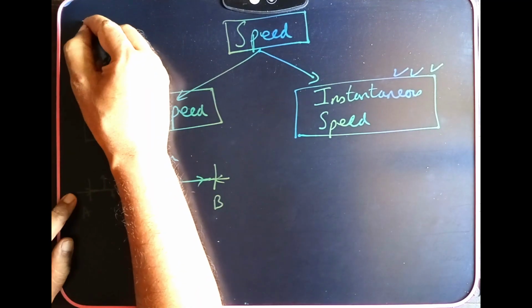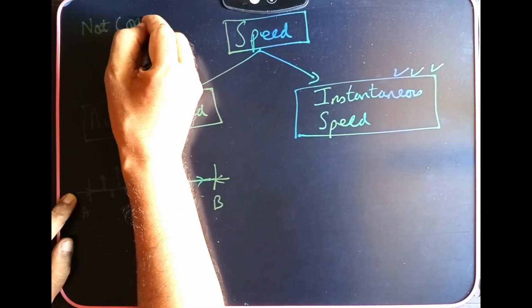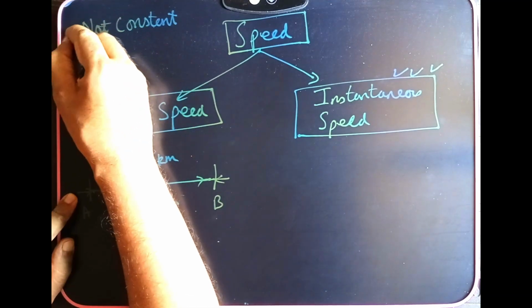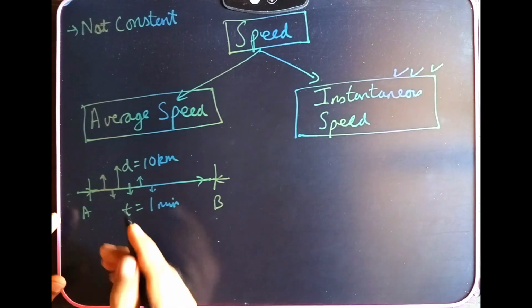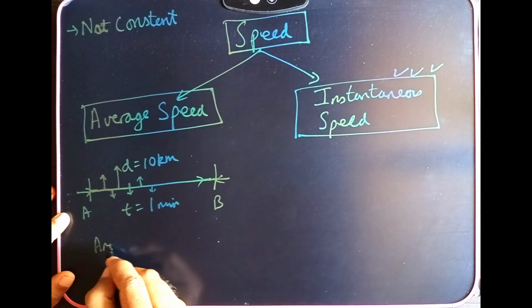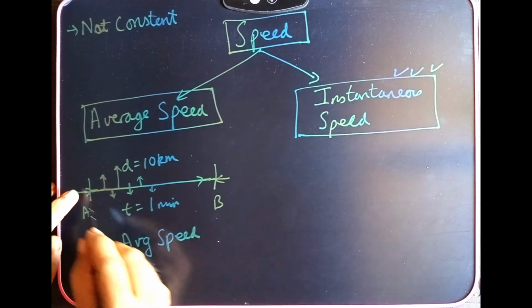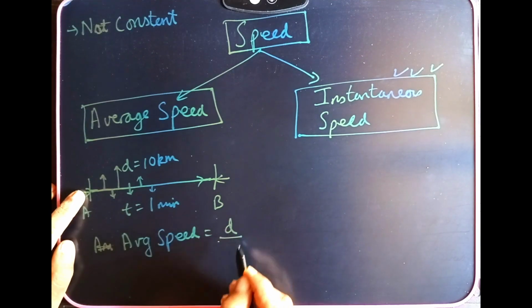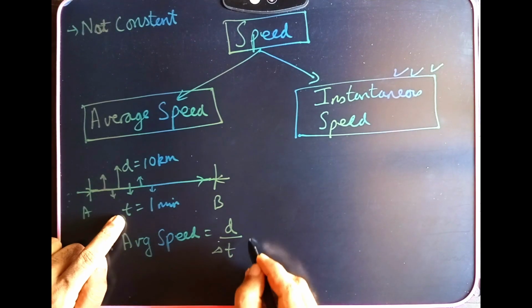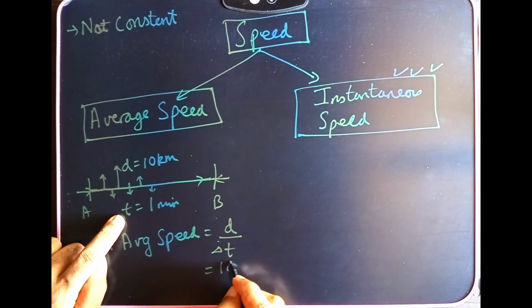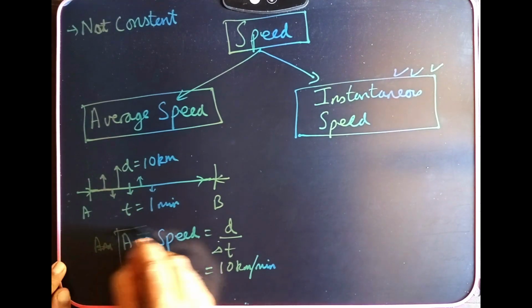Speed is not a constant property. I can keep it constant if I want, but in real life, in most cases, it keeps varying. So average speed is the total distance covered in the given time. This can be solved as 10 kilometers per minute. This is the average speed.